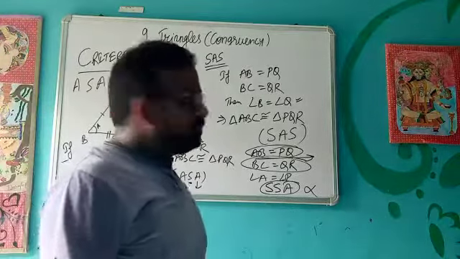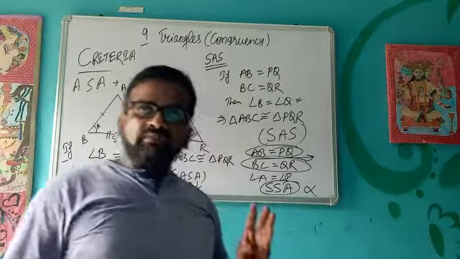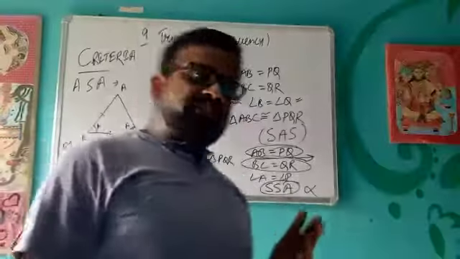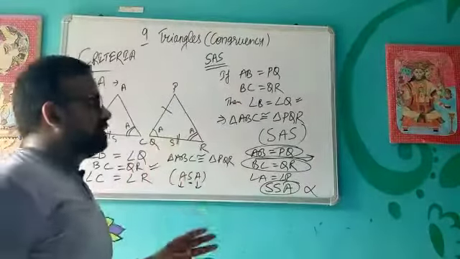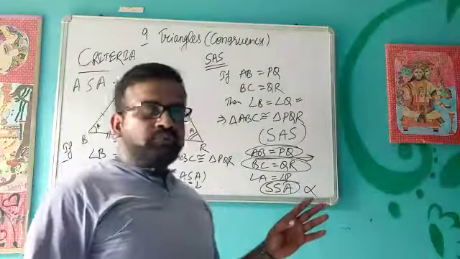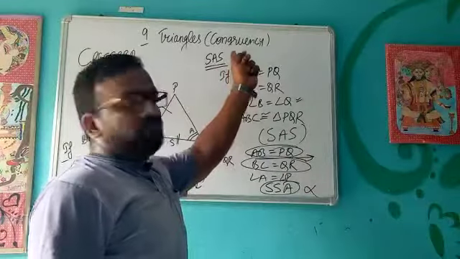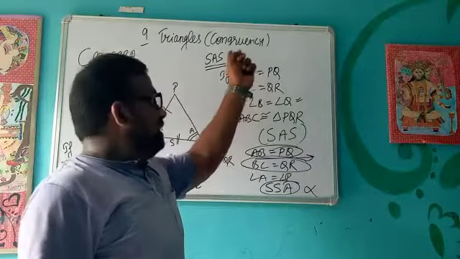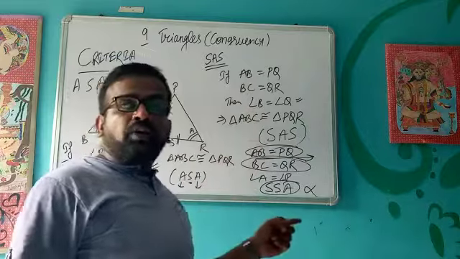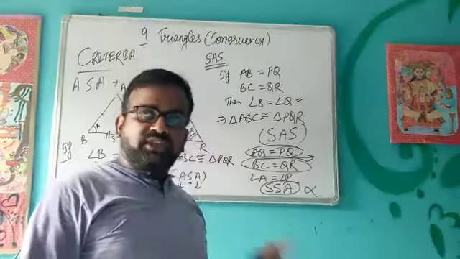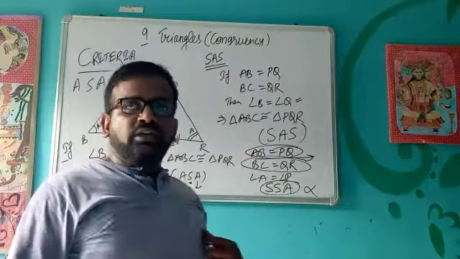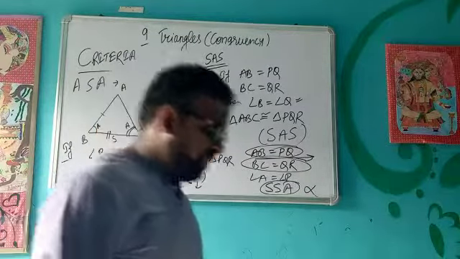Okay, understood? So angle side angle we have discussed, and side angle side we have discussed. Limitations I have told you. Most importantly, for this criteria, the angle should be included between the two given sides which are equal to each other. Then only we can say that those two triangles are congruent to each other.